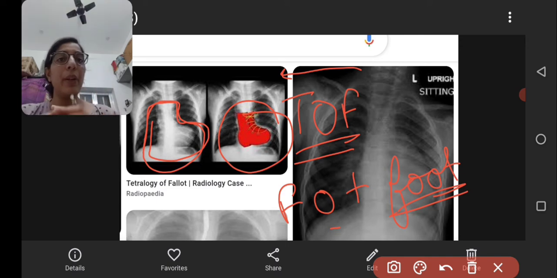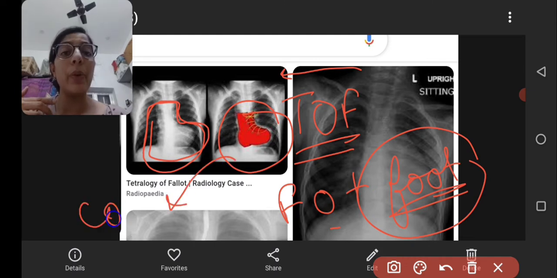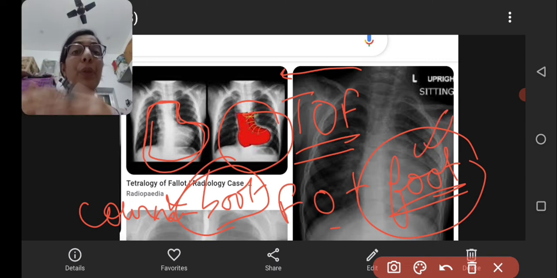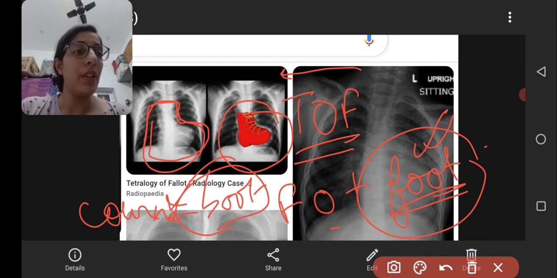So we say this is a boot-like structure. What do we wear on the foot? We wear a boot. So we can say that a boot-like structure is seen in the X-ray in TOF.